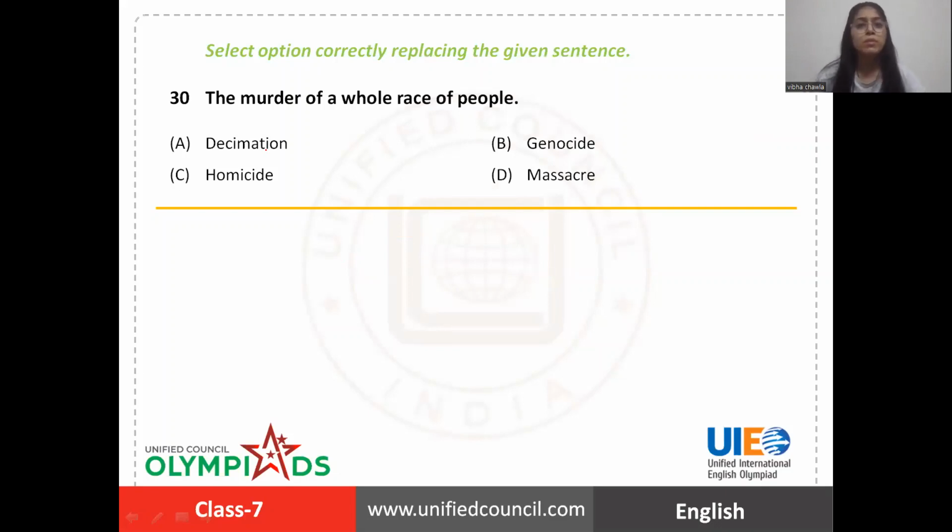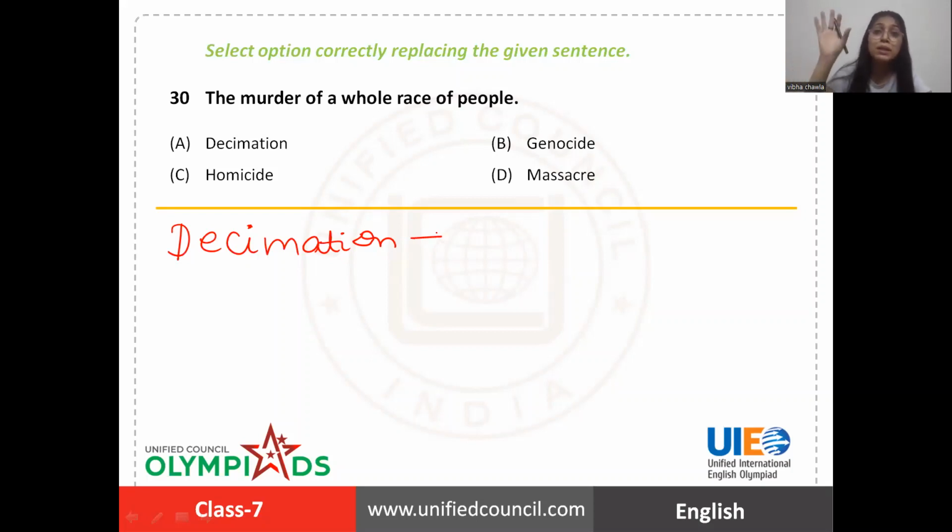Next is question number 30, very important, from one word substitution. The murder of a whole race of people, what do we call it? See, all these words are related to killing, first thing. Now, let me tell you the meanings. Decimation is what? Decimation is the killing of a large number of people, plants or animals of a particular area.